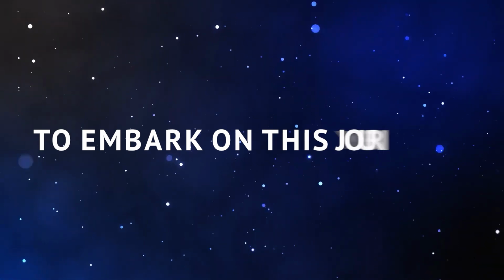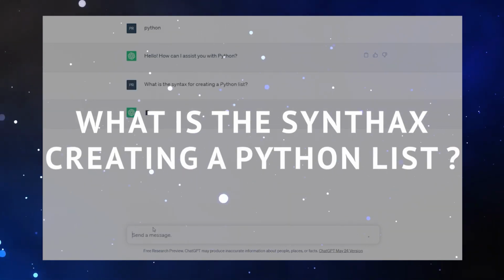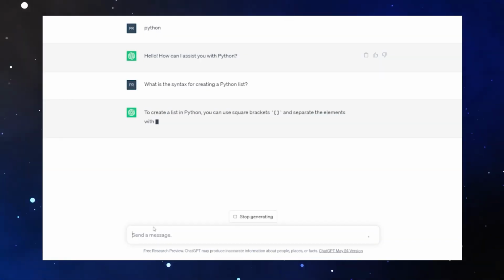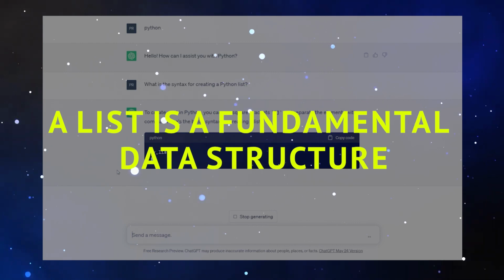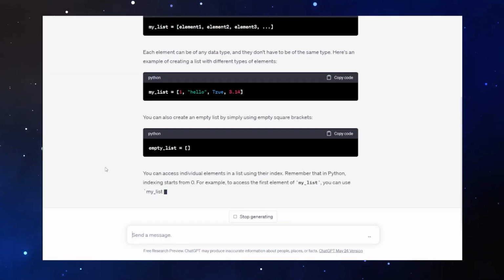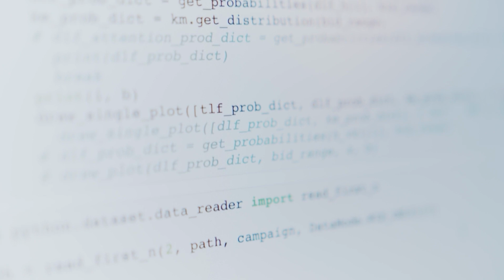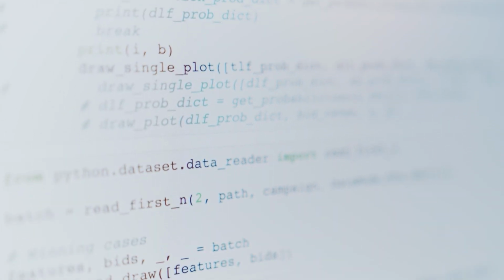To embark on this journey, all you have to do is ask ChatGPT a question. For example, you could ask, what is the syntax for creating a Python list? In the world of Python, a list is a fundamental data structure that allows you to store a collection of items. And how do we create a list? Well, it's as simple as using square brackets. And that's right. In Python, the syntax for creating a list involves enclosing the items within square brackets.